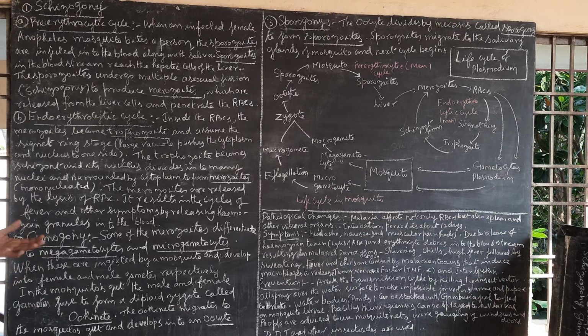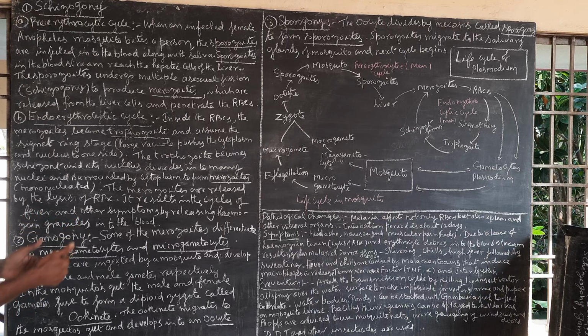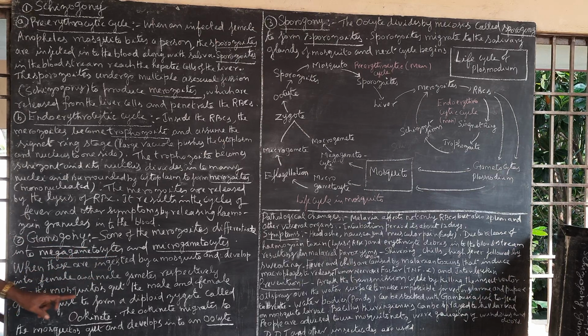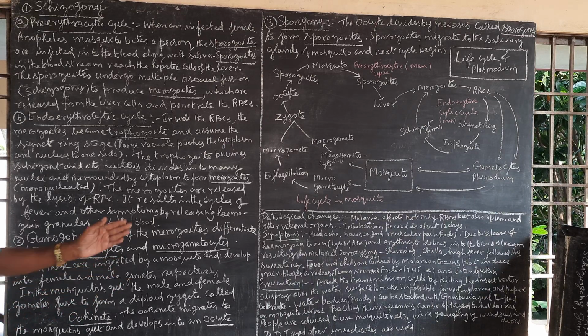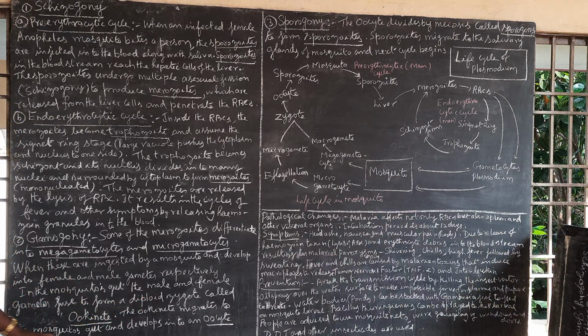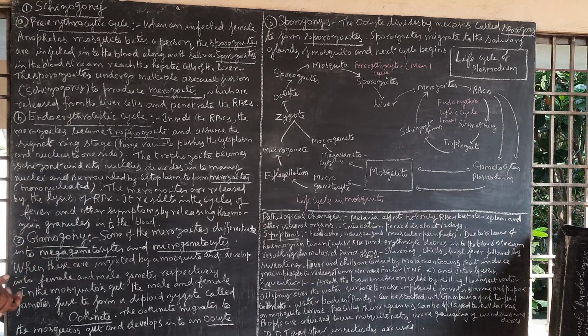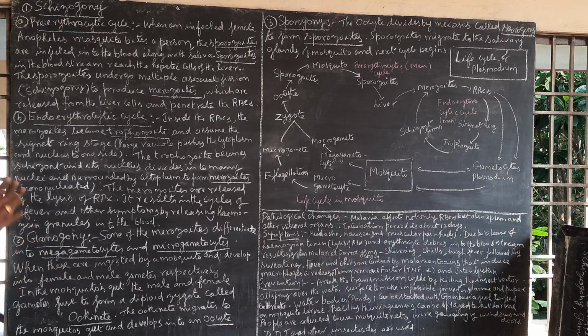When these are ingested by a mosquito, they develop into female and male gametes respectively. So when the mosquito bites the infected person, what happens here? The gametocytes enter the mosquito and develop into female and male gametes. In the mosquito's gut, male and female gametes fuse to form a diploid zygote. The zygote develops into an ookinete, which migrates in the mosquito's gut and develops into an oocyst, surrounded by a thick wall layer.